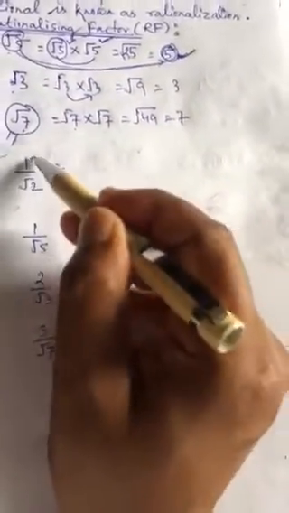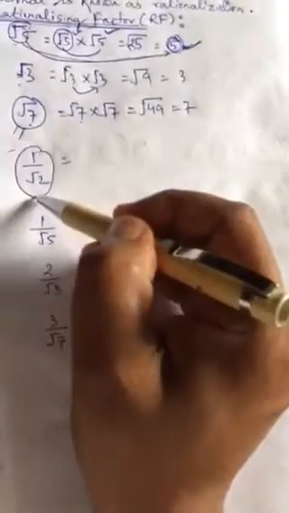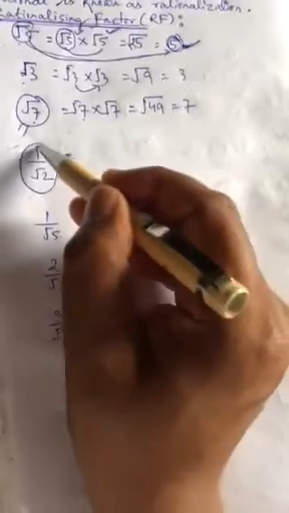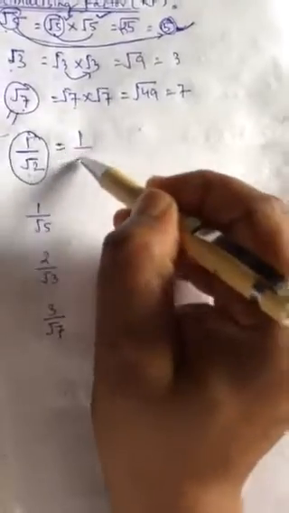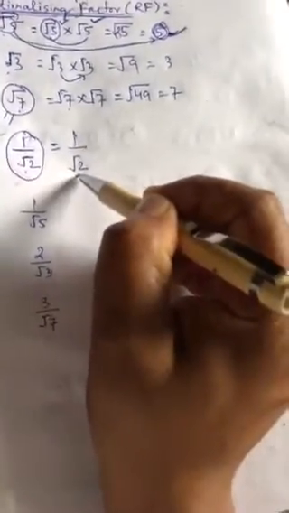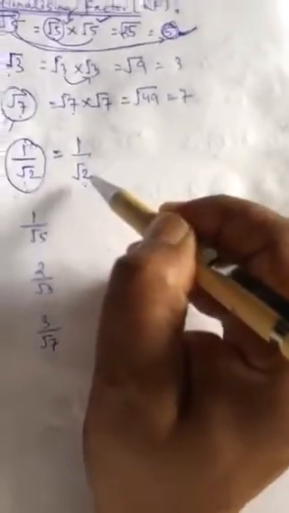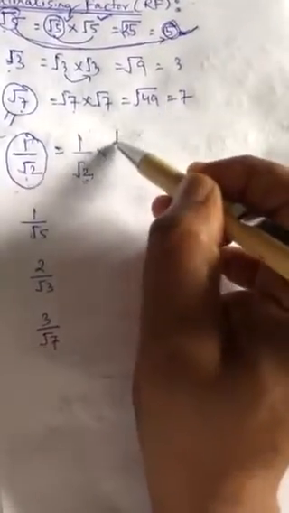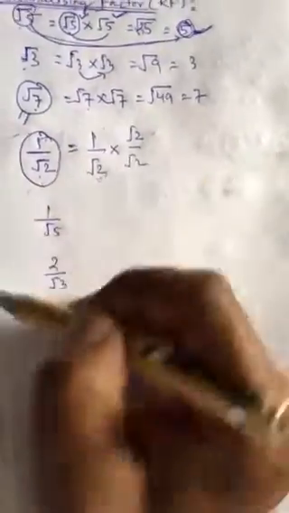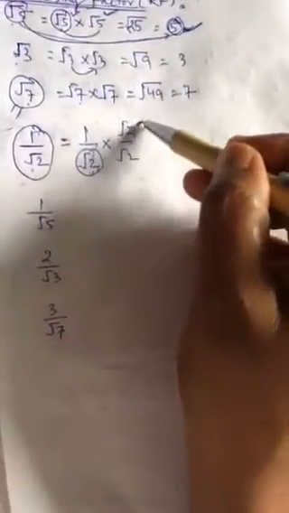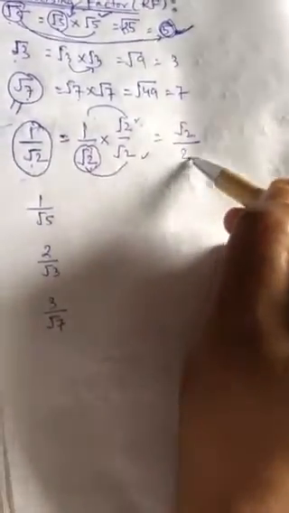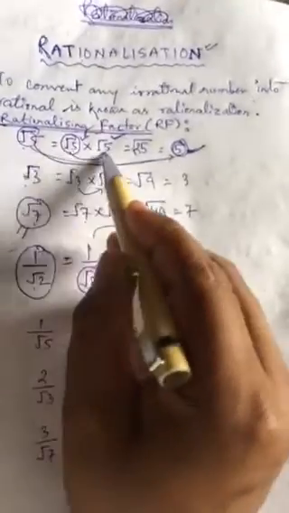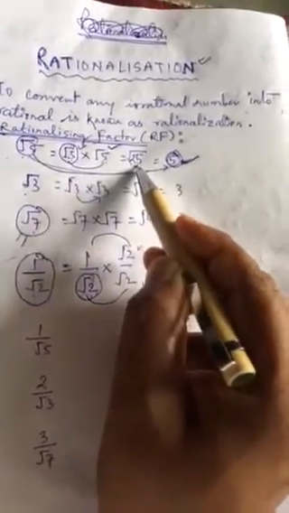Like if the irrational number is given in the form of a fraction, say 1 by root 2, now what to do? Very simple. If this irrational number is given as the denominator, then to remove it from the denominator, you have to multiply the numerator and denominator both by the same denominator. Root 2 ones are root 2, root 2 twos. Like we have already understood here, root 5 times root 5 is root 25, which is 5.